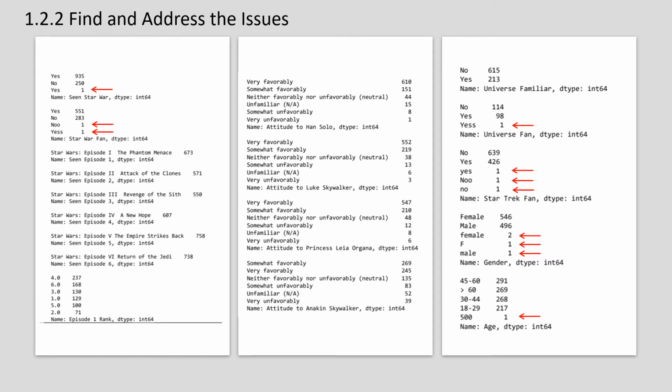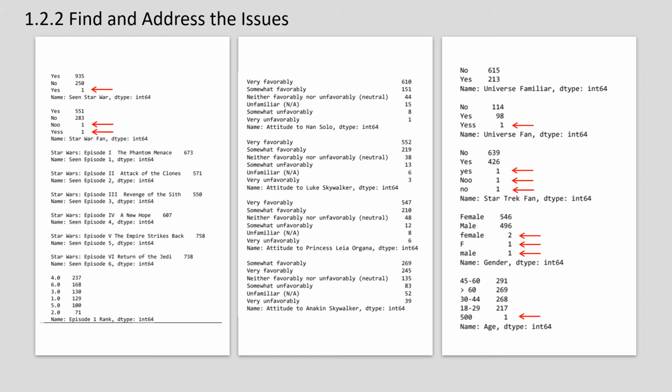I assume that those who have seen the episode will have the episode name in the answer, and a missing value means they have not seen it. So I filled the missing values in these columns with no, and changed the episode names to yes. From the episode 1 rank to episode 6 rank columns, I filled the missing ranks with 0. I converted the rank values to categorical data with order. Then I filled the missing values in other columns with no answer.